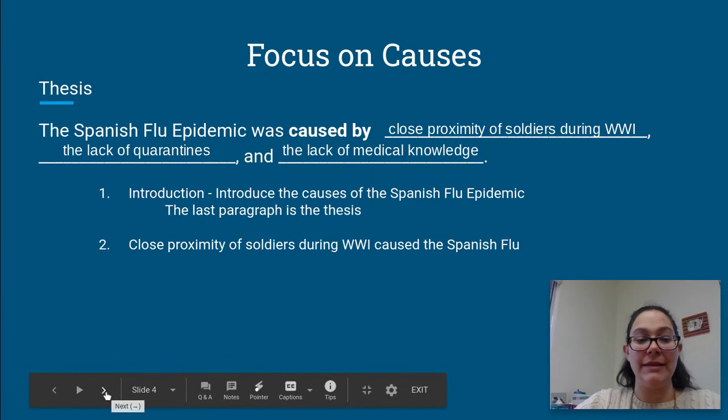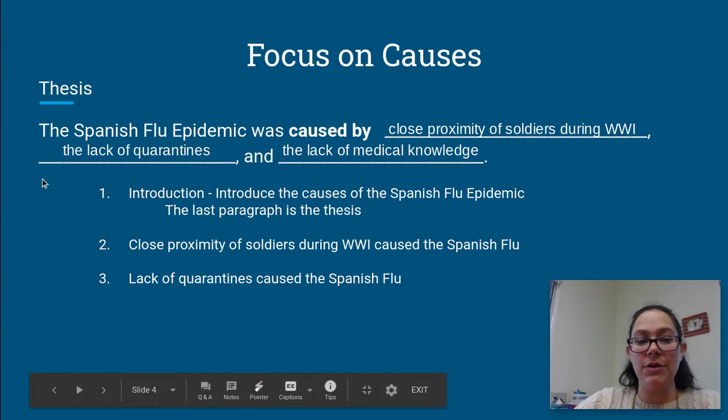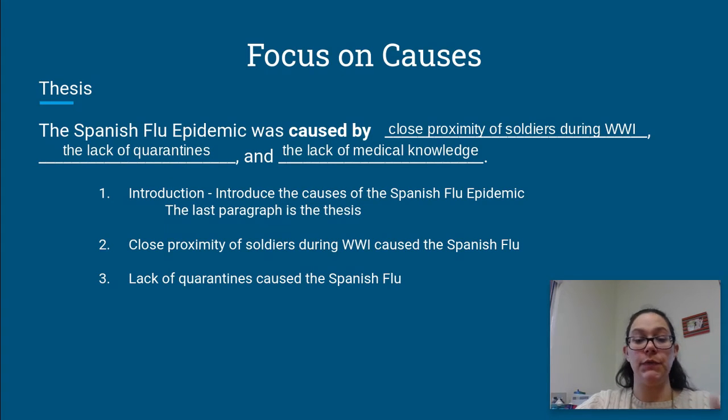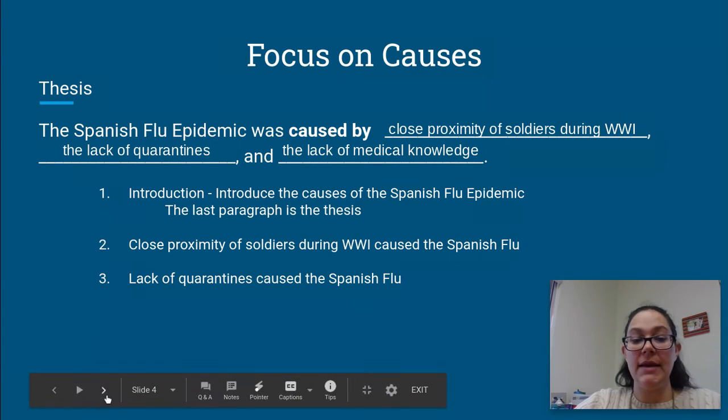And then you'll transition to the third paragraph, where you're going to talk about that second reason, the lack of quarantines causing the Spanish flu. So you can talk about how people, even though they were sick, were still meeting with other people, and other reasons that the lack of quarantines would cause the Spanish flu.